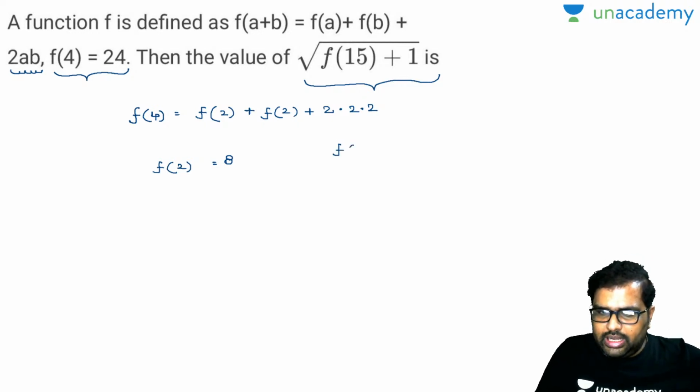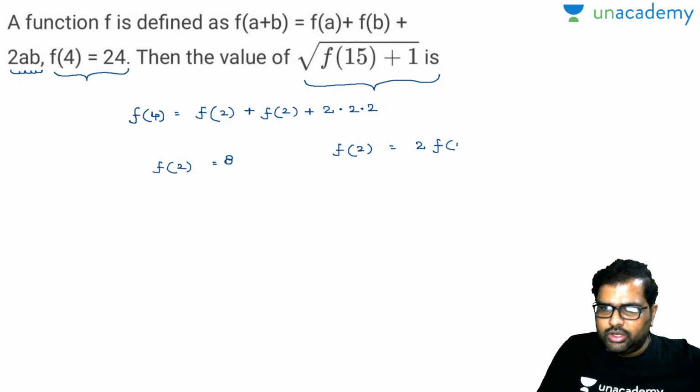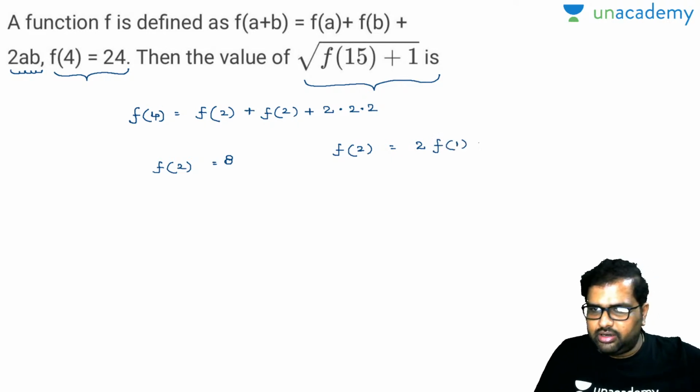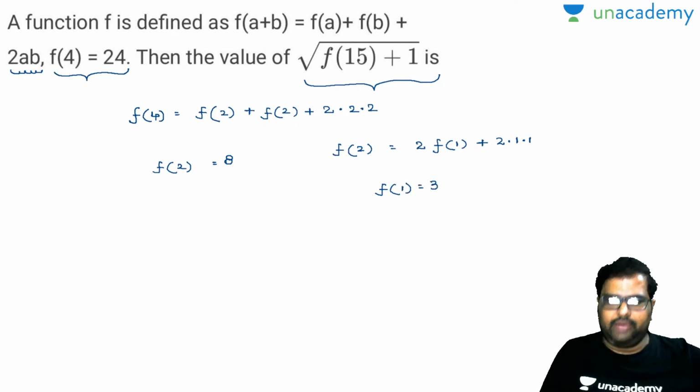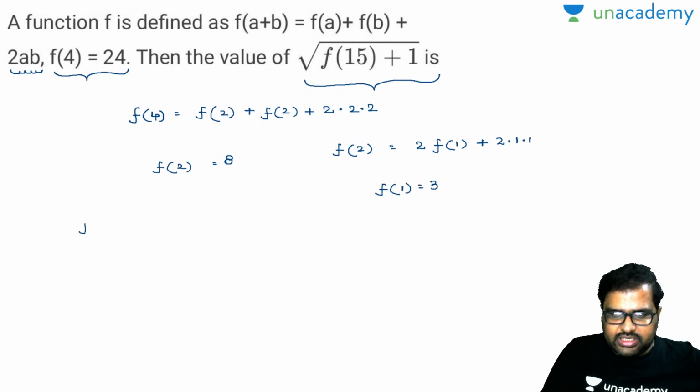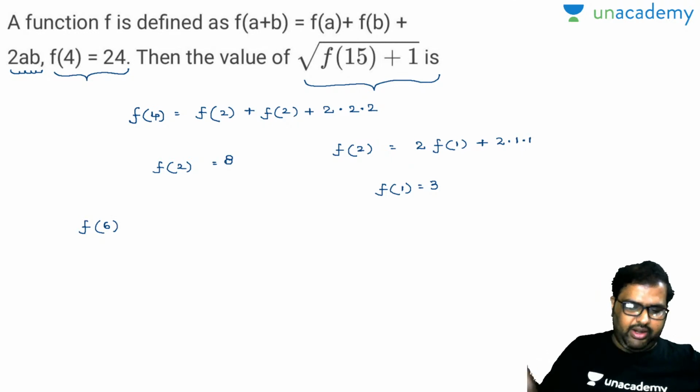f of 2 can be written as f of 1 plus f of 1 plus 2 into 1 into 1. I'll write it directly, so that you can understand this. 8 minus 2, 6, so f of 1 will be equal to 3. Am I right or wrong? Okay, then I will find out f of 6, f of 8, then I will find out f of 14, then I will find out f of 15.